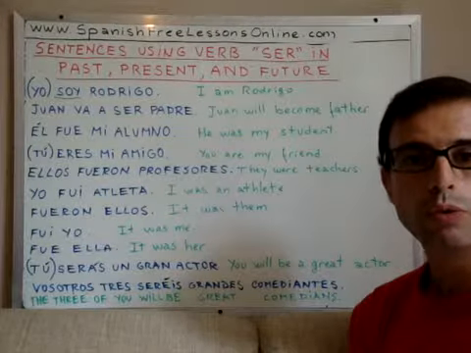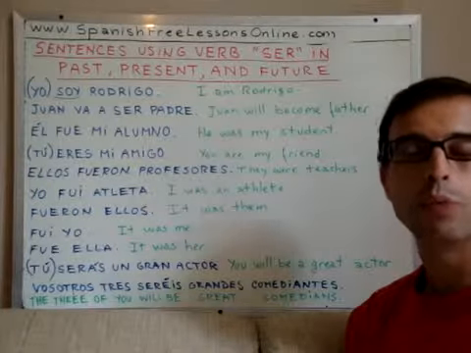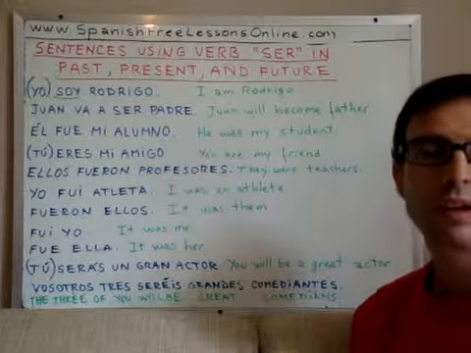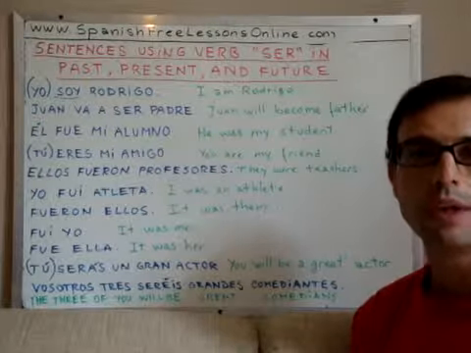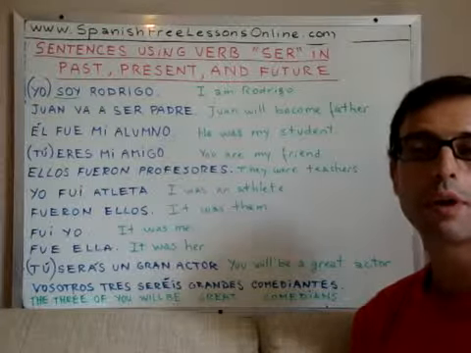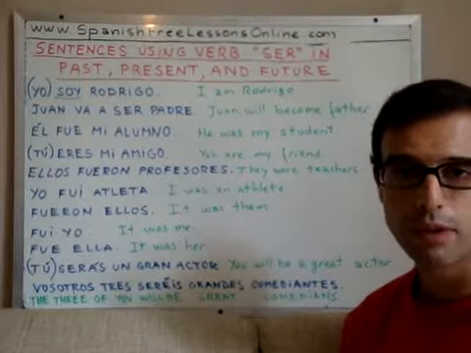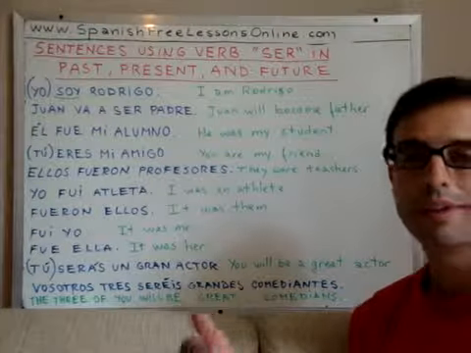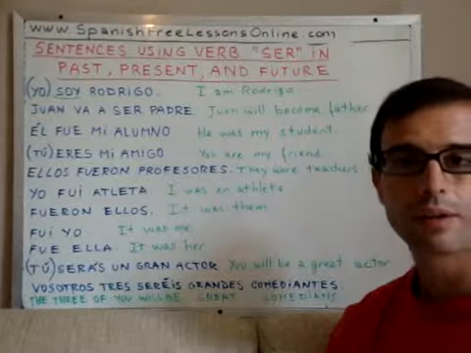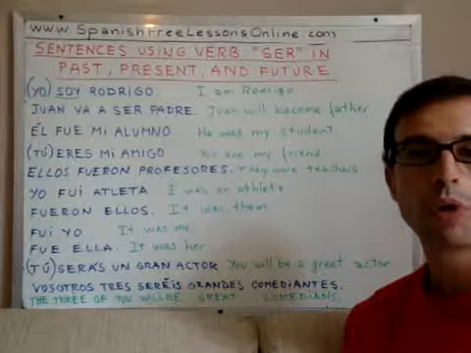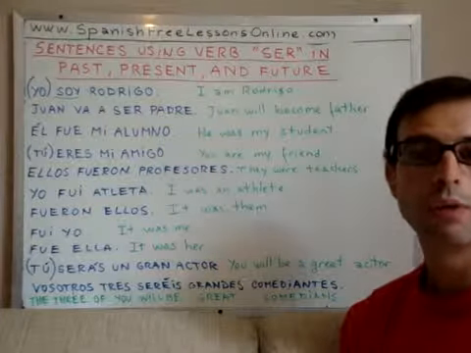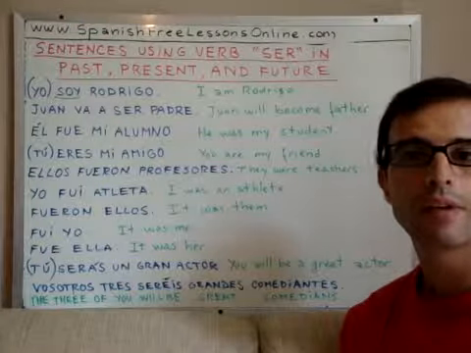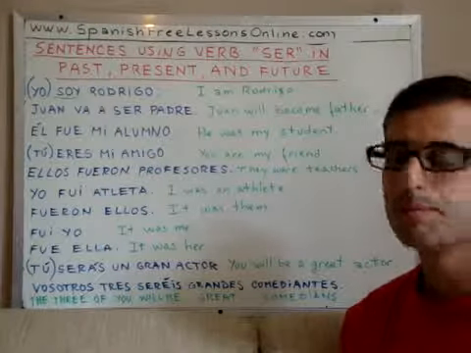But when do we use estar and when do we use ser? That's something I've taught already in lesson number 4, so I strongly recommend you go to lesson number 4 to see the difference between verb ser and the verb estar, right? When we use one, when we use the other one, although in English they both translate as verb to be.